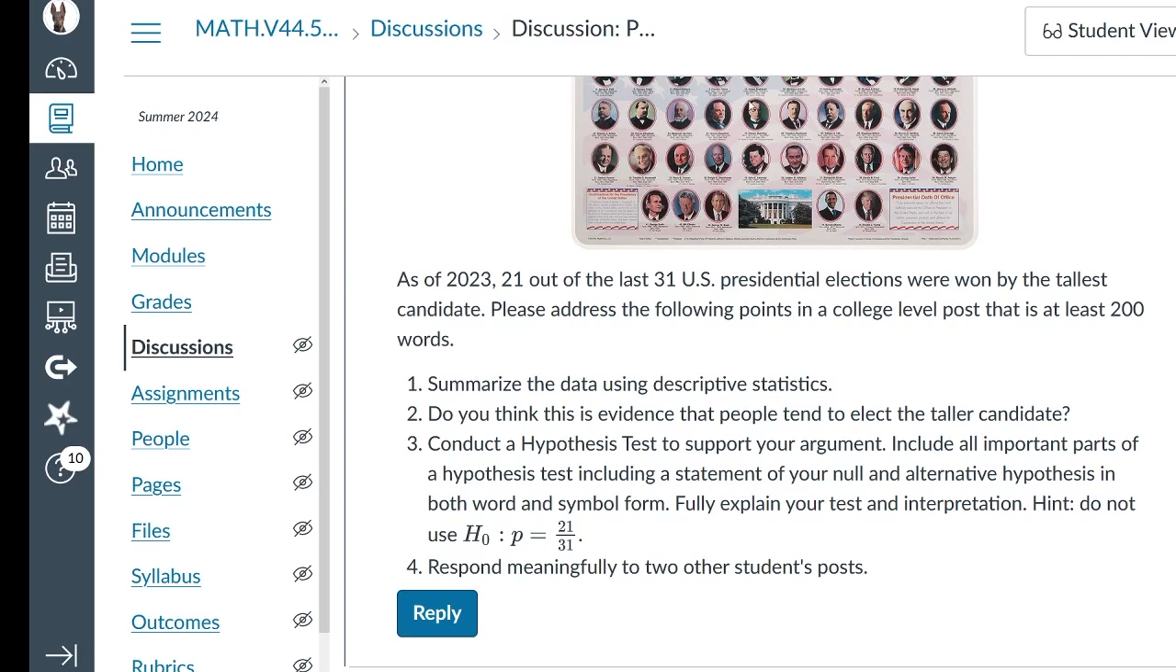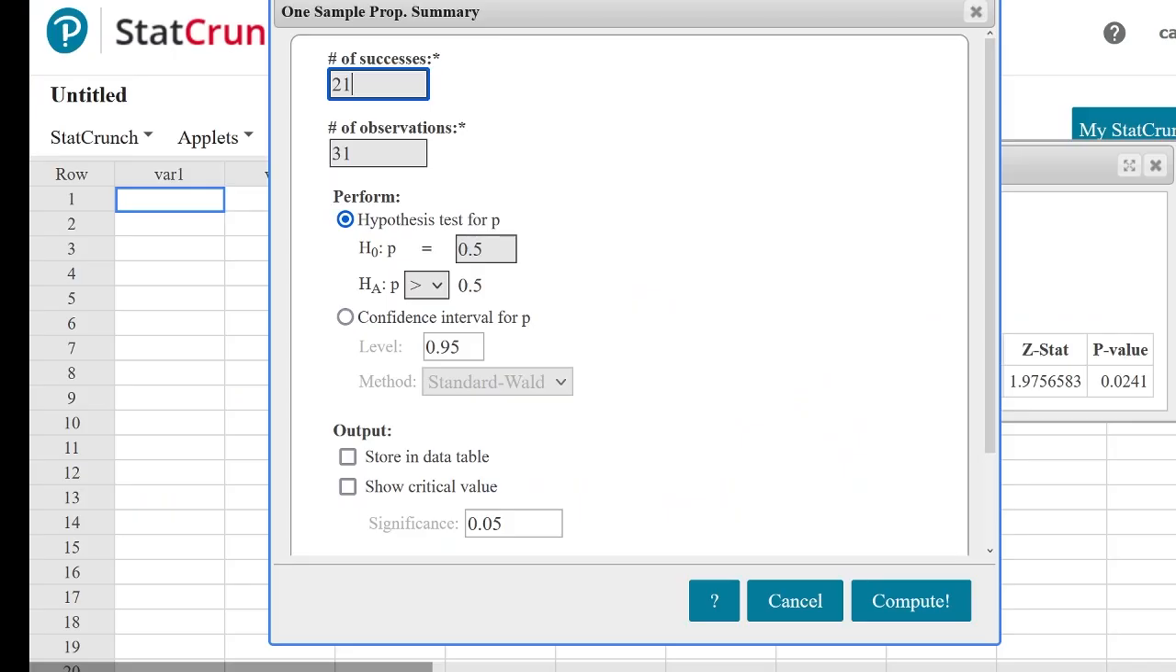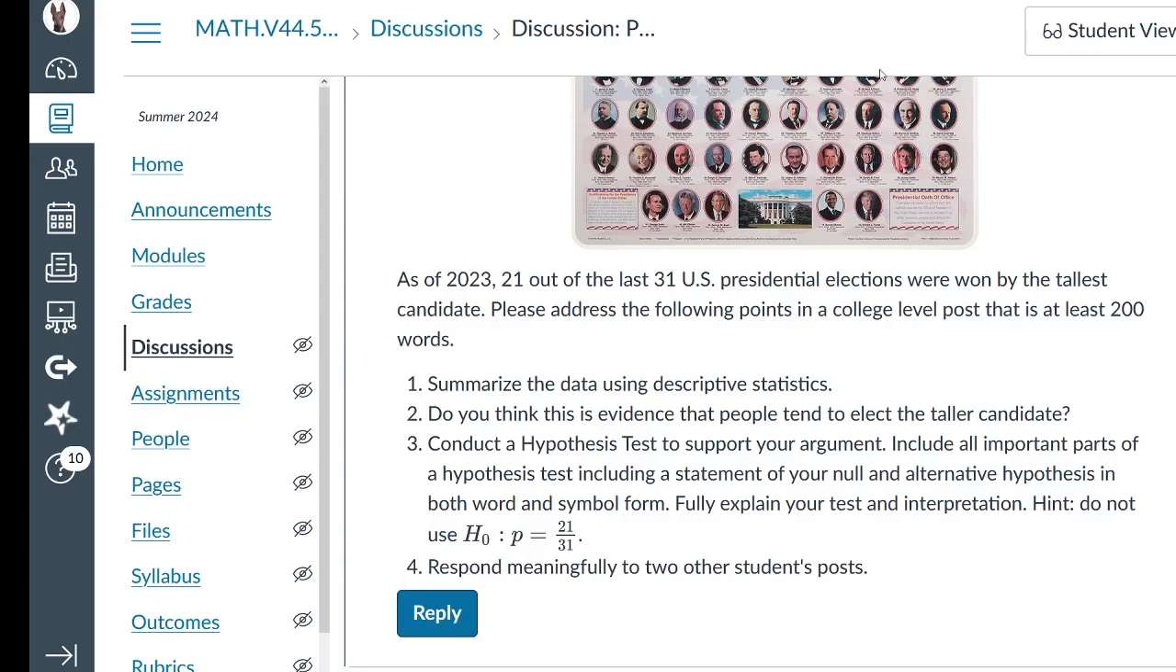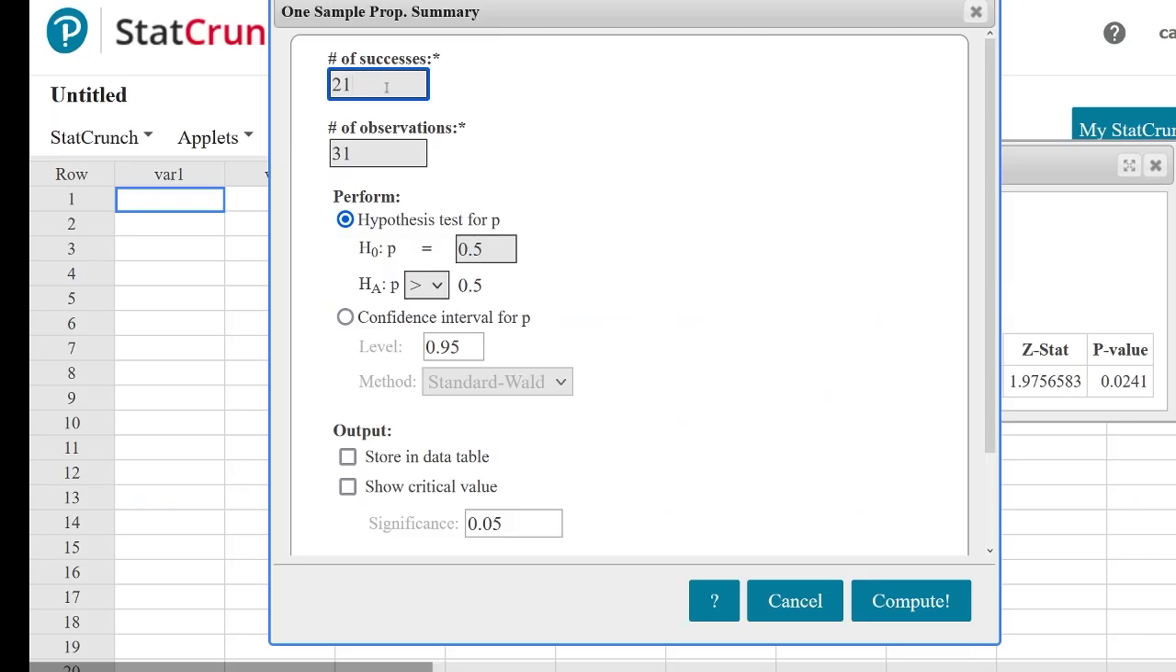So that's what we want to set up in StatCrunch, or however it is that you went through. I looked at the work. A lot of you did some great work in setting up your hypothesis tests. I'm just going to use StatCrunch to make this quick and easy. So we've got our number of successes is 21, right? It's 21 and 31. Number of successes, 21. That's the number of times that the taller candidate got elected, which means p is the proportion of the taller candidate getting elected.